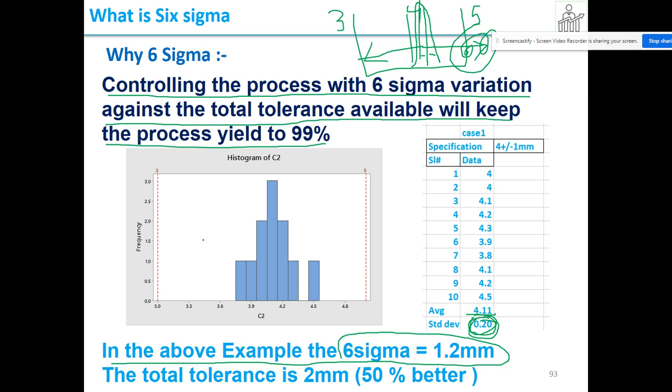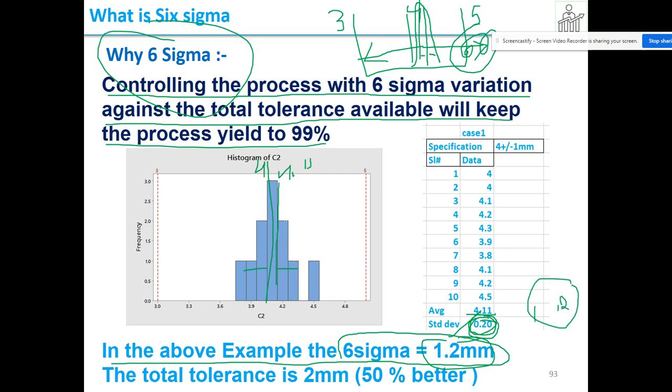And you can see here, 4 is somewhere here. This is the drawing mean. 4 is somewhere, but my process mean is 4.1. From here the data is spreading. So you understand why we need Six Sigma. In the production it will become 1.2, 6 times it will multiply. That's why I'm assuming this variation and working to reduce it. So I'll assume it is 1.2.